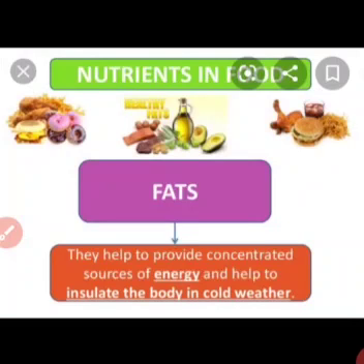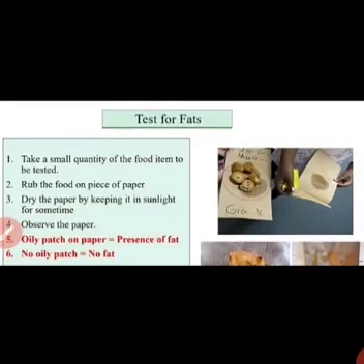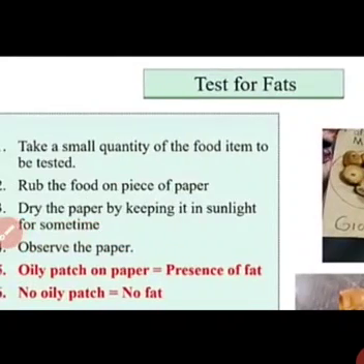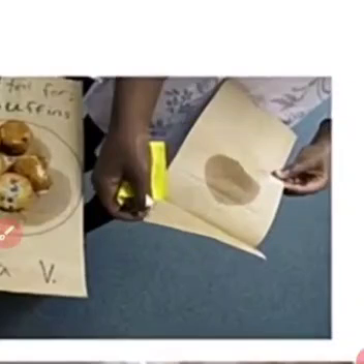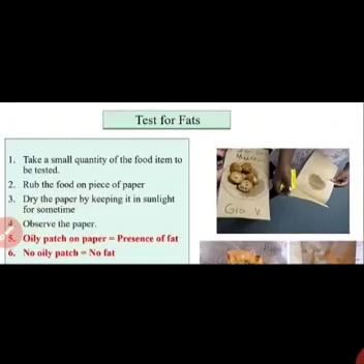You all know it is very general. If you put some oily food stuff on a piece of paper, you will see an oily patch like this. It simply shows that the fat is present in that food stuff. If you are getting the oily patch, it means fat is present, and if you are getting no oily patch, it means no fat is present. Simple. Next, we are going to study balanced diet.